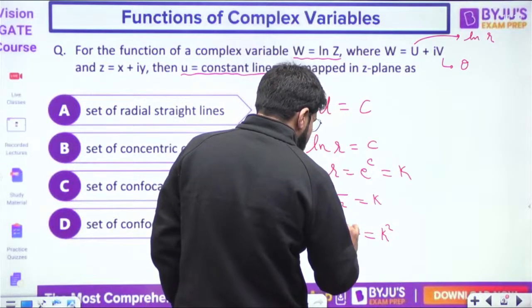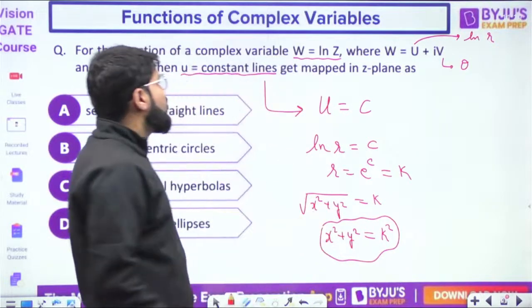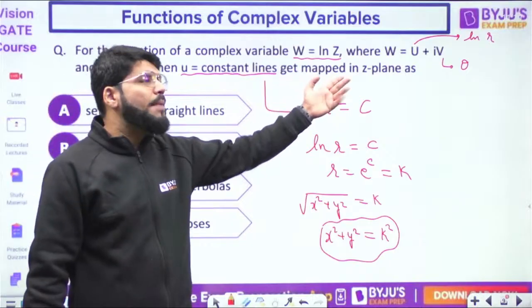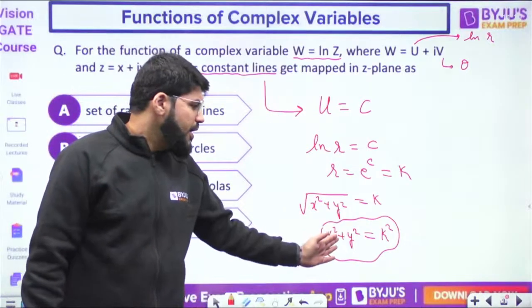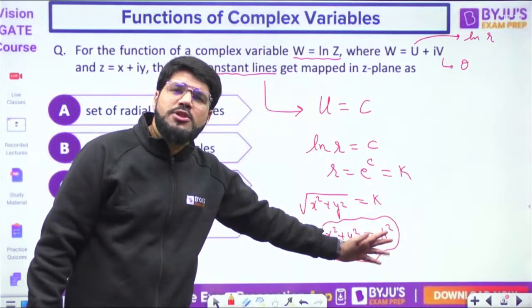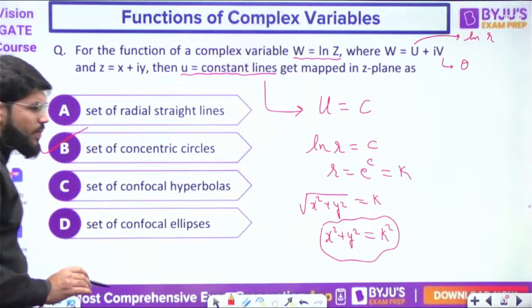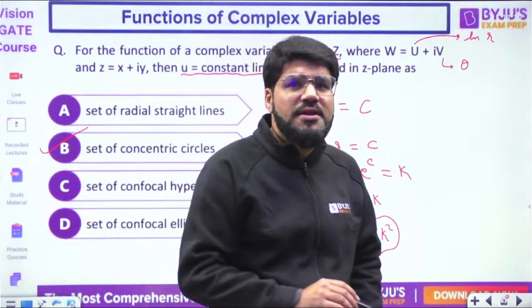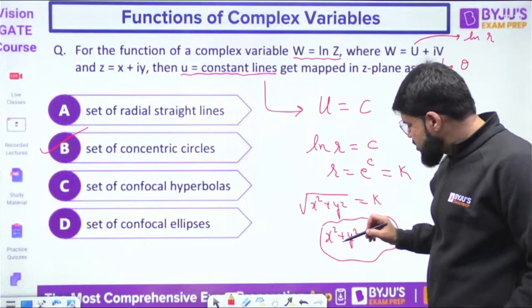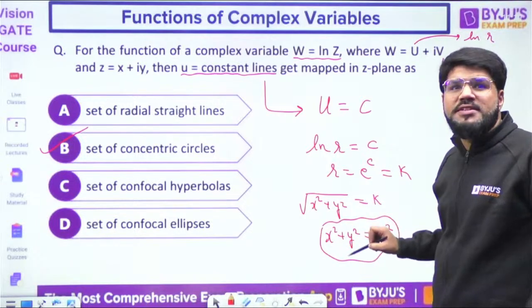And what is this equation corresponding to? When you try to plot u equal to constant in the z plane, it looks like x square plus y square equal to k square. We all know it is the equation of a circle. So there will be a set of concentric circles. Why do I call it a set of concentric circles? In x square plus y square equal to k square, the center is fixed, 0, 0.